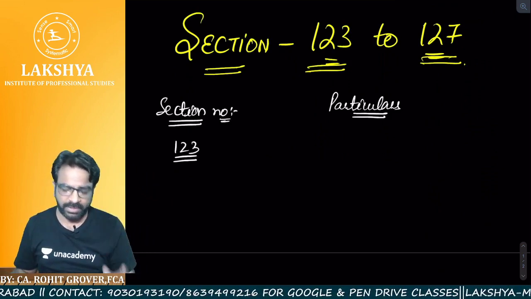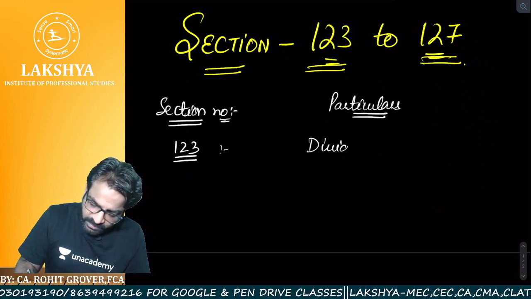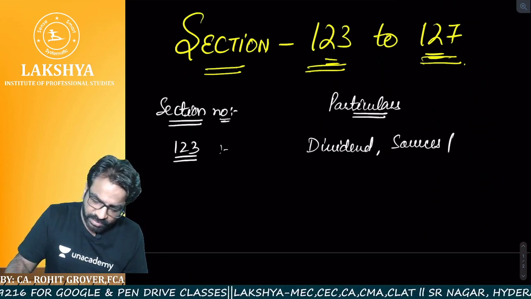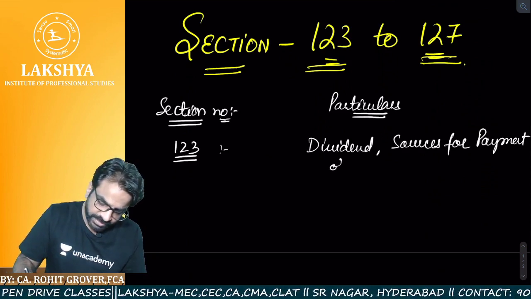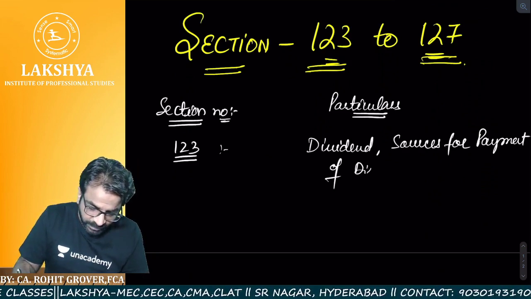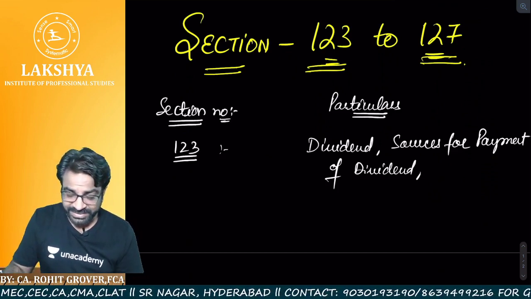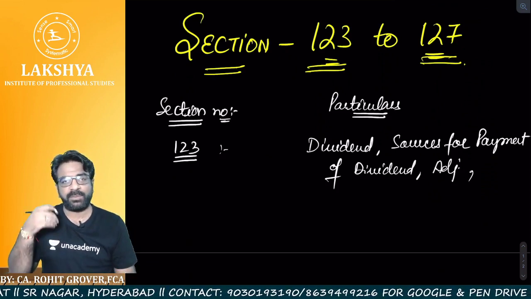In section number 123, we'll understand what we mean by the word dividend. We'll understand what the sources for payment of dividend are. We will also understand what adjustments are to be done before making the payment of the dividend.